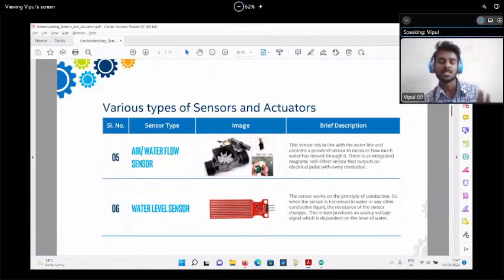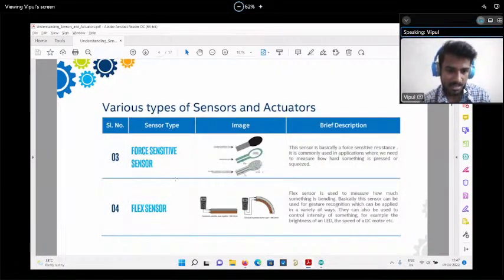Okay. If water is going fast, then this rotor will move faster. Then again, the voltage on these pins will change faster, right? Due to that, we are able to read the readings, and it works on the Hall effect sensor. Hall effect sensor means what? If the rotor is moving fast, magnetic pulses will be generated in the form of voltage, and that voltage our Arduino can read.